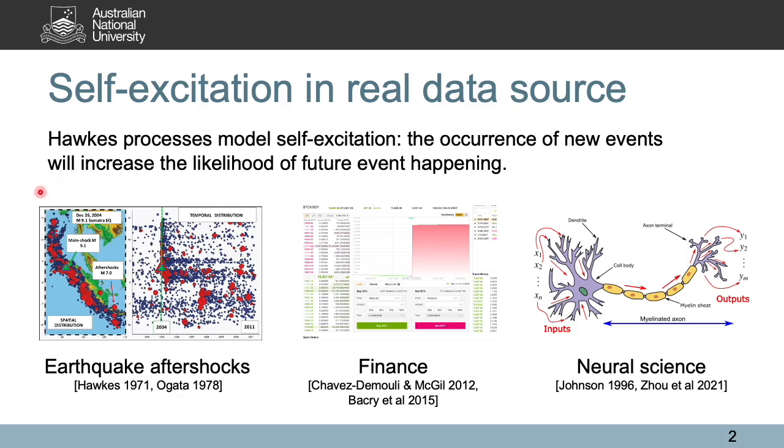For example, Hawkes processes have been applied to model earthquake aftershocks, where an earthquake is likely to trigger some follow-up aftershocks. In finance, stock buying events may also attract future buying orders from others. Also, in neuroscience, neurons are naturally exciting each other.